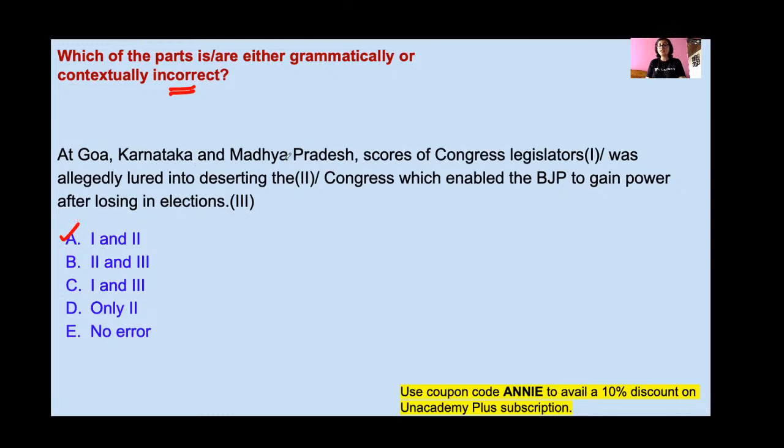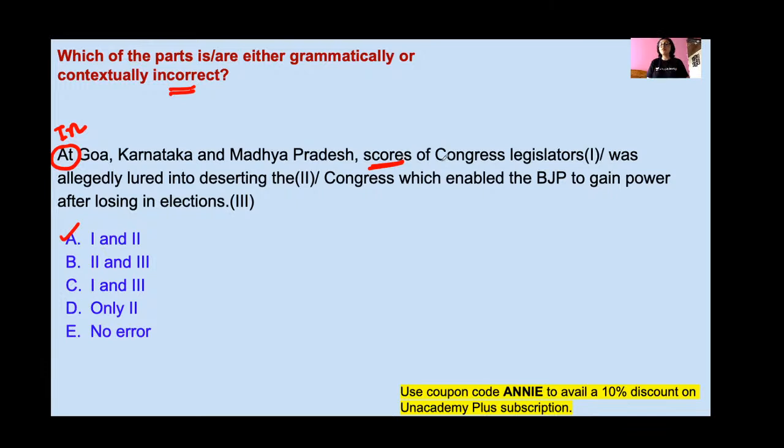At Goa, Karnataka and Madhya Pradesh, scores of Congress legislators. For large places, like cities, states, countries, you should use in and not at. In Goa, Karnataka and Madhya Pradesh, scores of Congress legislators. Scores means many, like scores of shops means many shops.